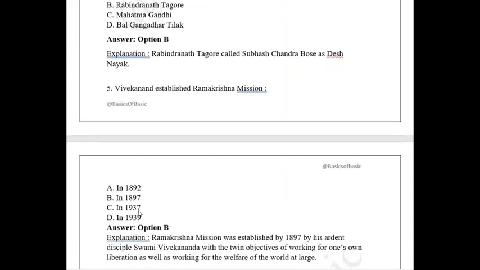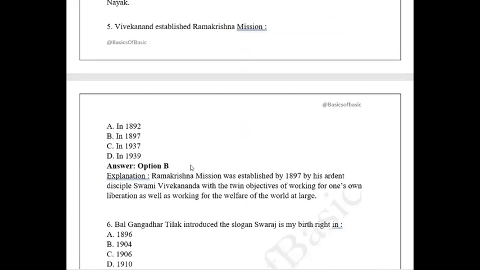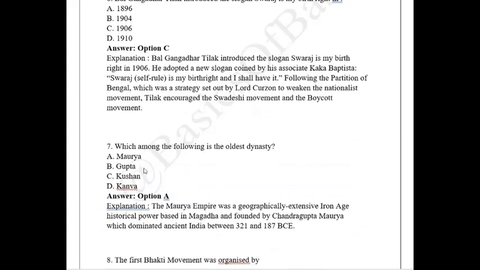The year was asked, not the location. The answer is 1897. Bal Gangadhar Tilak introduced the slogan Swaraj is my birthright in which year? This was also asked with respect to the year itself. It is 1906. From this you get to know that the year of any important event is also important with respect to history, so you have to give more focus on years also.